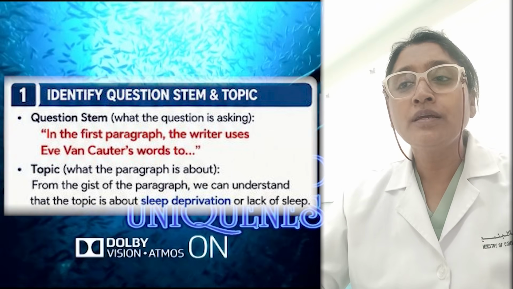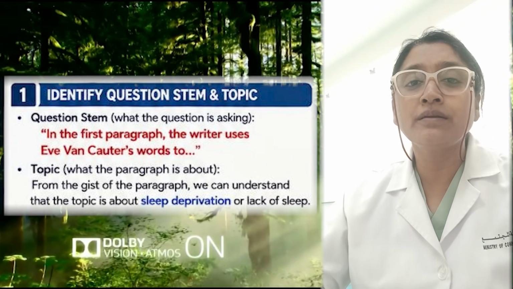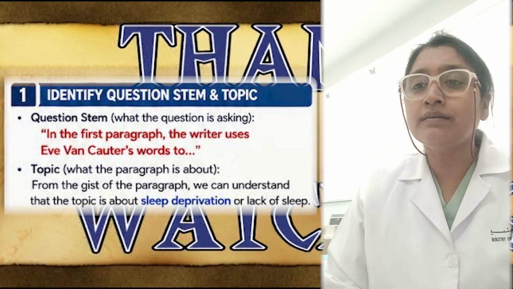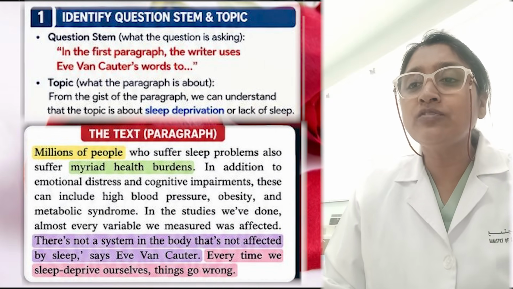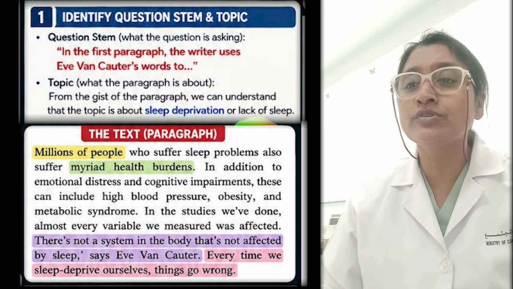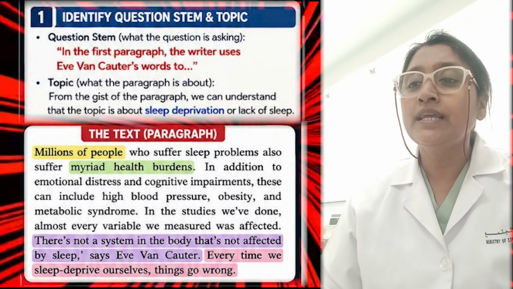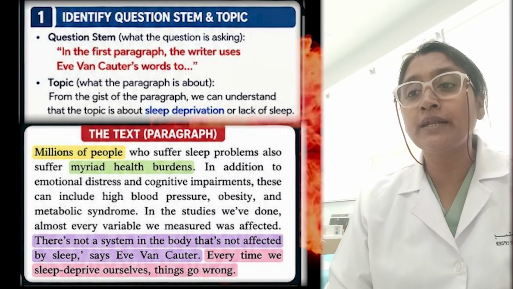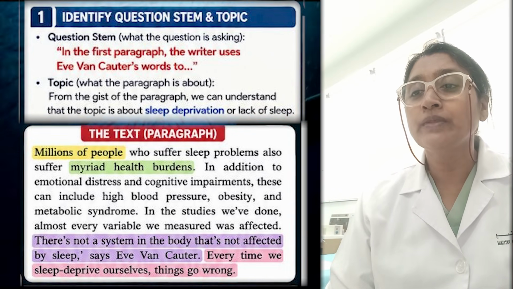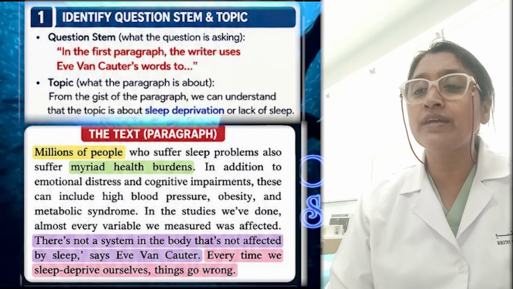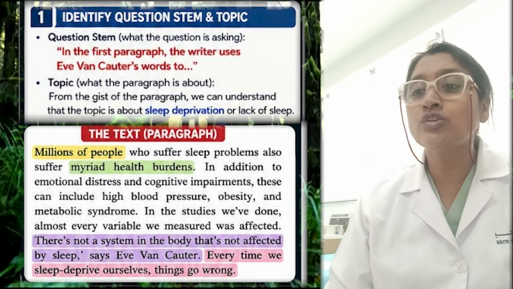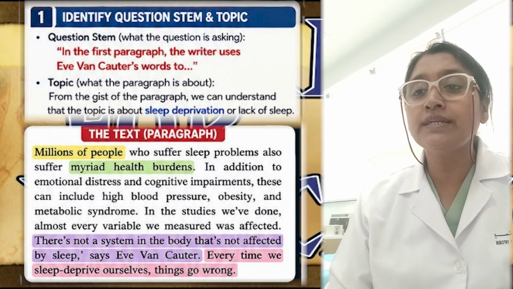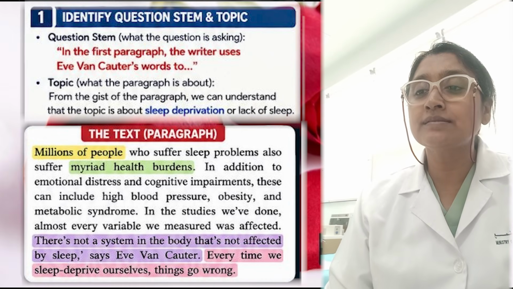And what is the topic? To understand the topic, what do we have to do? We have to read the text, right? So I will read the text. Millions of people who suffer sleep problems also suffer myriad health burdens. In addition to emotional distress and cognitive impairments, these can include high blood pressure, obesity, and metabolic syndrome. In the studies we have done, almost every variable we measured was affected. There is not a system in the body that's not affected by sleep, says Eve Van Cotter. Every time we sleep deprive ourselves, things go wrong.